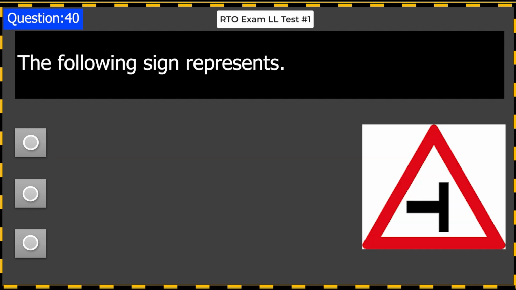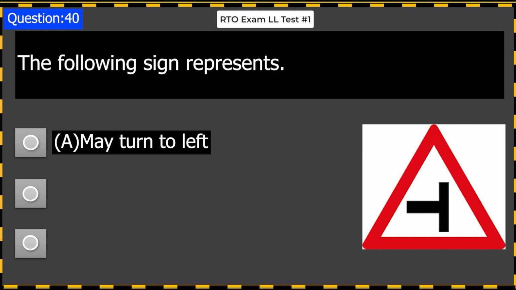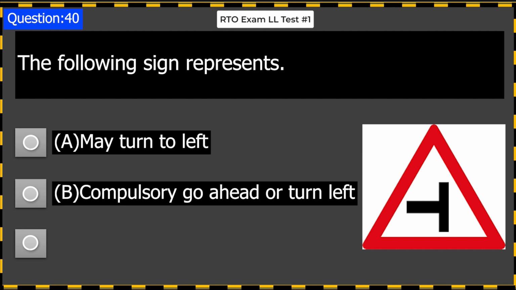The following sign represents A. May turn to left. B. Compulsory go ahead or turn left. C. Side road left. Answer C. Side road left.